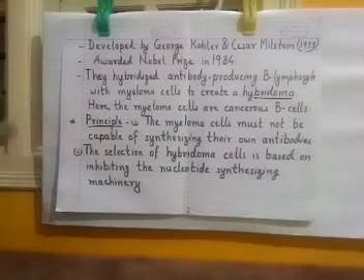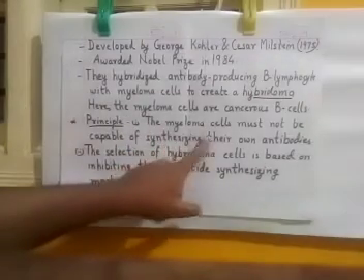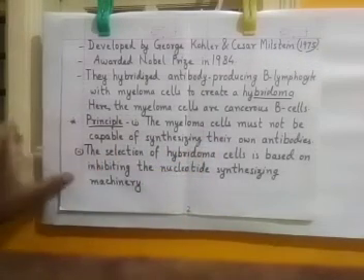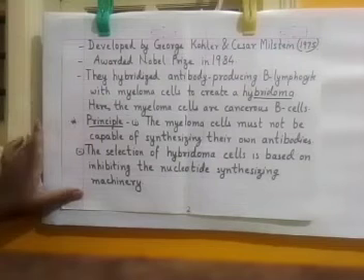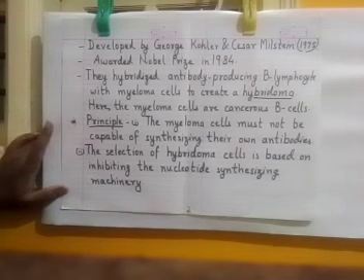Now, on what principle does this technology work? It has two components. First, the myeloma cells must not be capable of synthesizing their own antibodies. That means we are hybridizing two different cells into one hybrid cell. What are the two different cells? One is a myeloma cell and another one is a normal B lymphocyte.